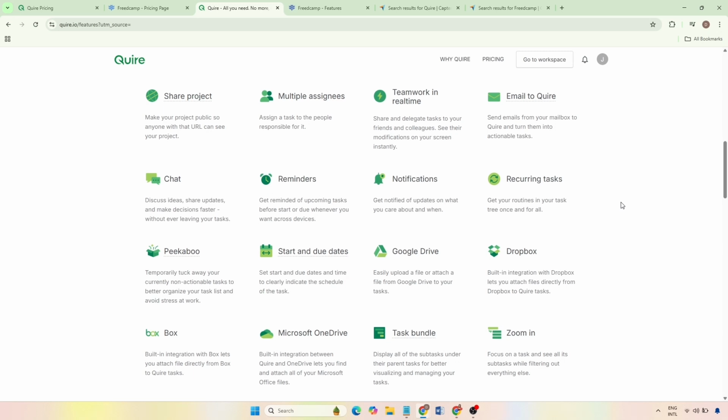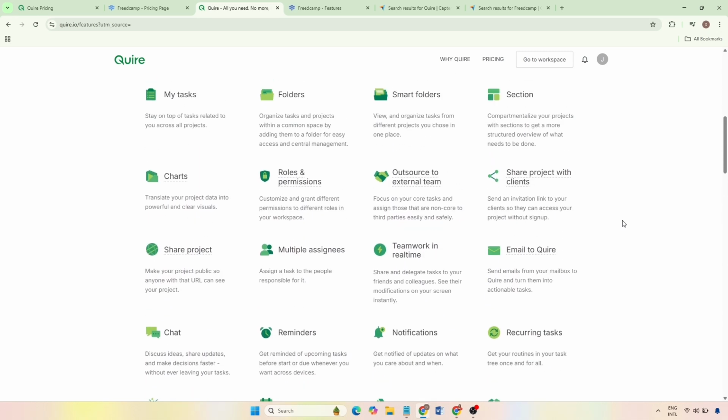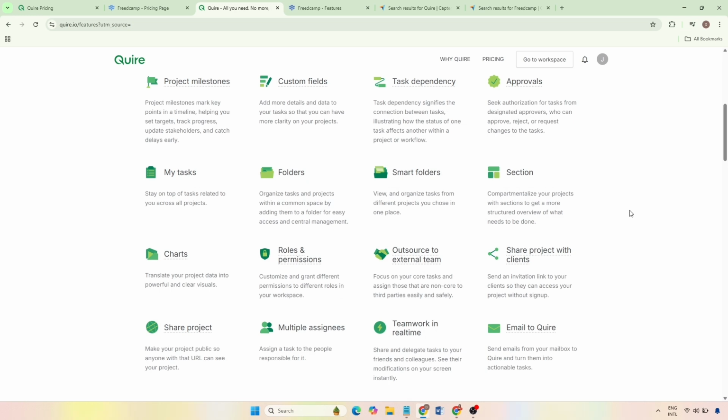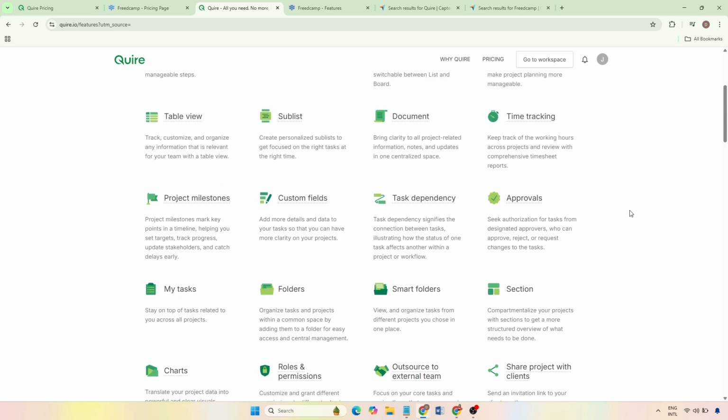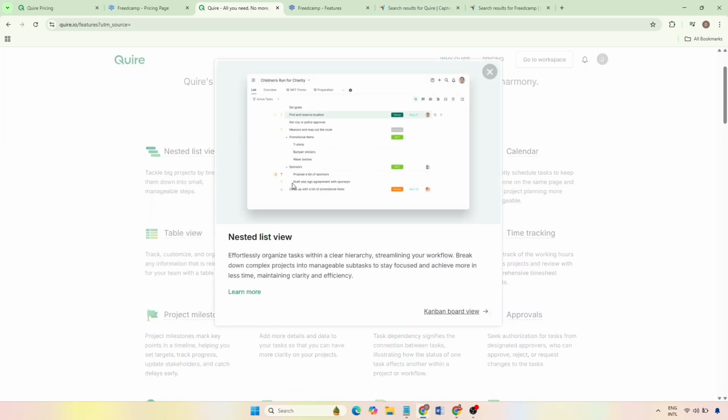Now let's talk honestly about Quire's pros and cons. On the positive side, Quire is extremely intuitive and easy to learn, even for users who are new to project management software. The interface is clean and distraction-free, the nested task system is one of the best available, and the free plan is powerful enough to support real workflows long-term.